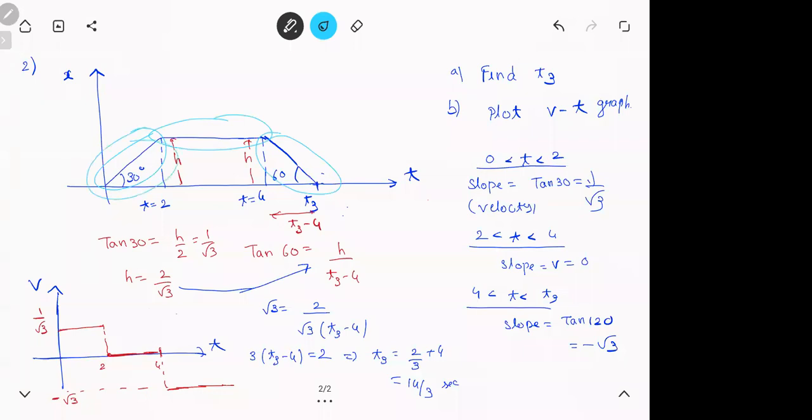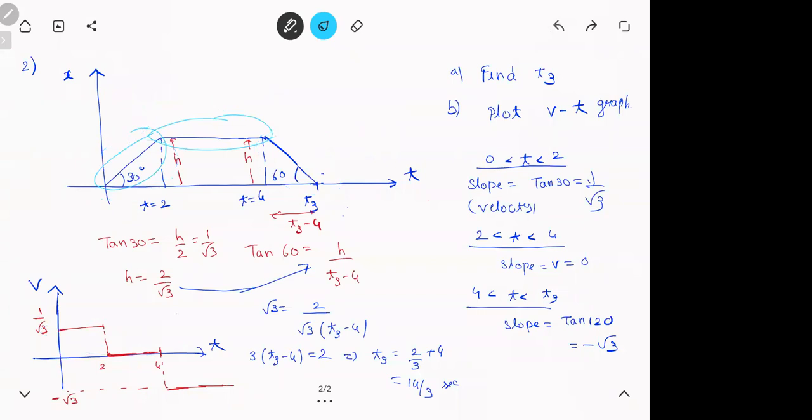What was the slope of this line? 1/√3. This line's slope is 0. This line's slope is -√3. Meaning these are the velocities. Meaning for the first 2 seconds velocity was constant at 1/√3. That's why it is a horizontal line. Then it was 0, another horizontal line. Then -√3, another horizontal line, but it will be below the x-axis because it is negative. Is it fine? Yes.